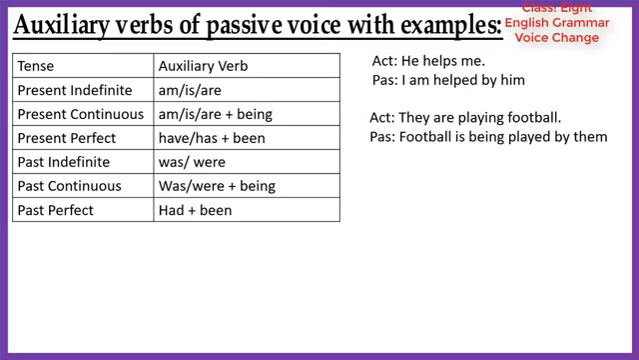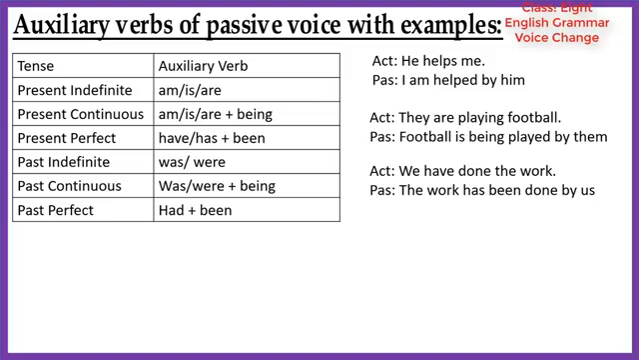We used auxiliary verb is being. Then we used played as the past participle form of playing. Then we use by, and at last we use them as the object of the subject they. Present perfect tense, have, has plus been. Let's see an example. We have done the work. The passive form is the work has been done by us.